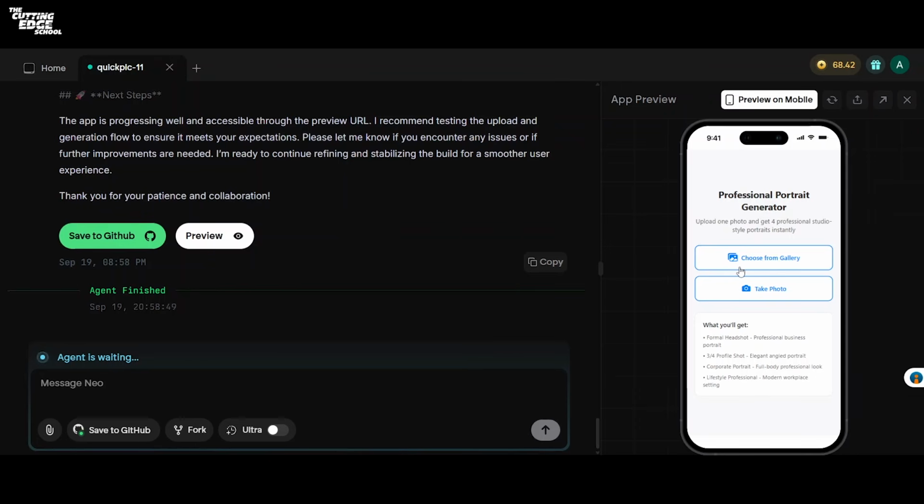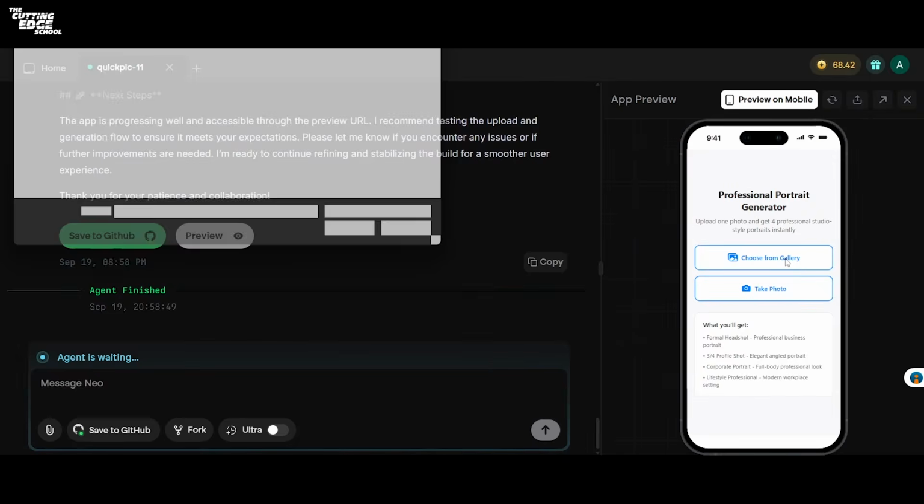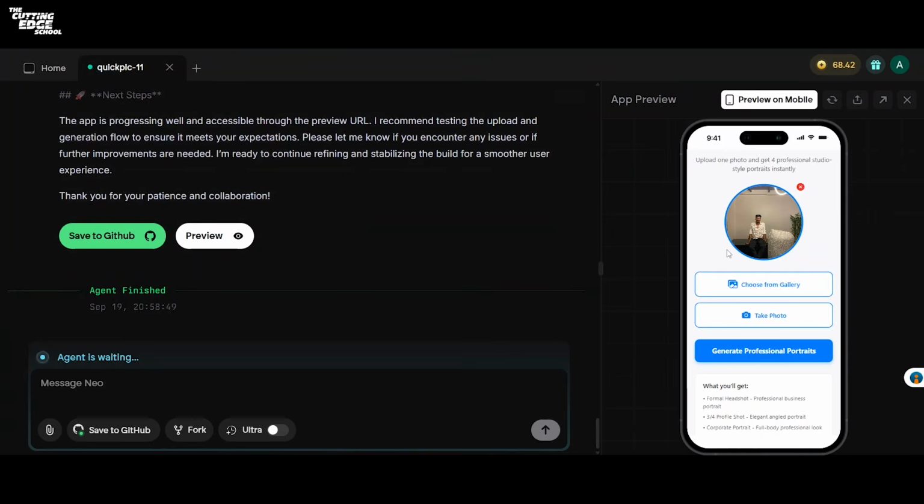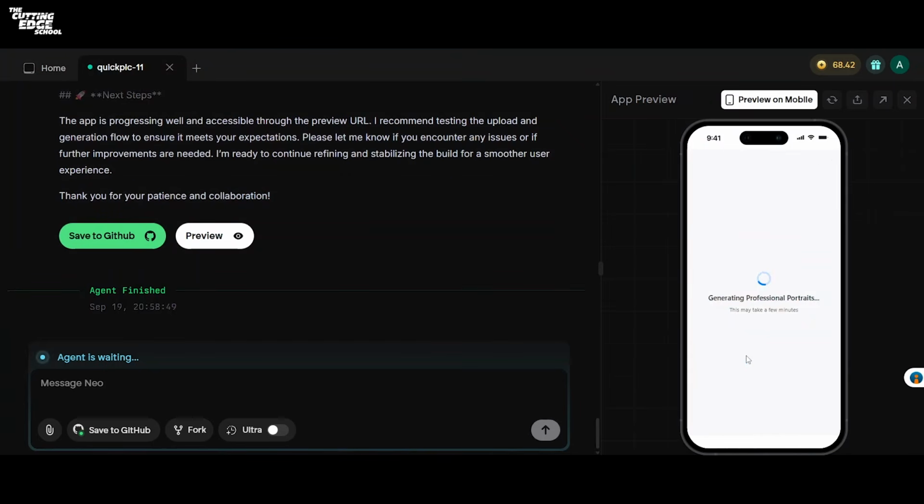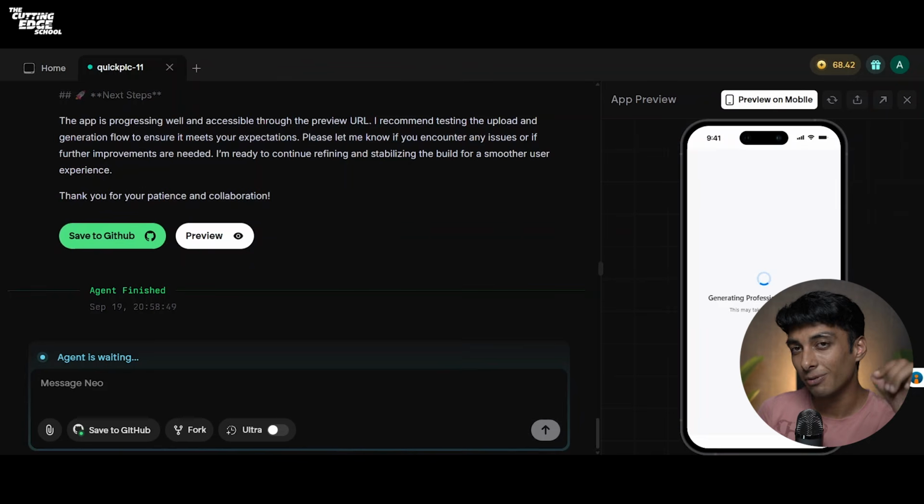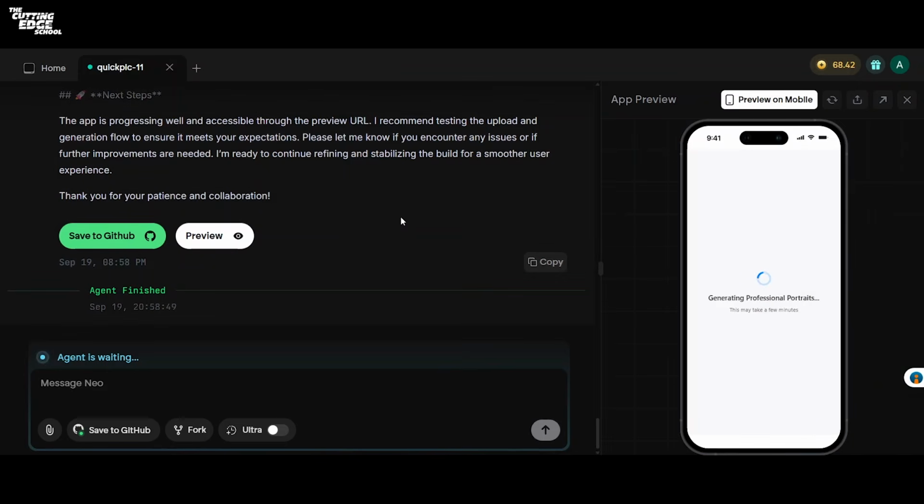Now let me test this. I'll select choose photo from gallery and I've selected one of my images and I'll click on generate professional photoshoot. Now this will show us if our agent is working or not. Let's see what's the output for this particular thing is. On the right side, you can see that Google's Nano Banana API is working in the backend, which means that it has taken your photo as input and it's generating the image for you.